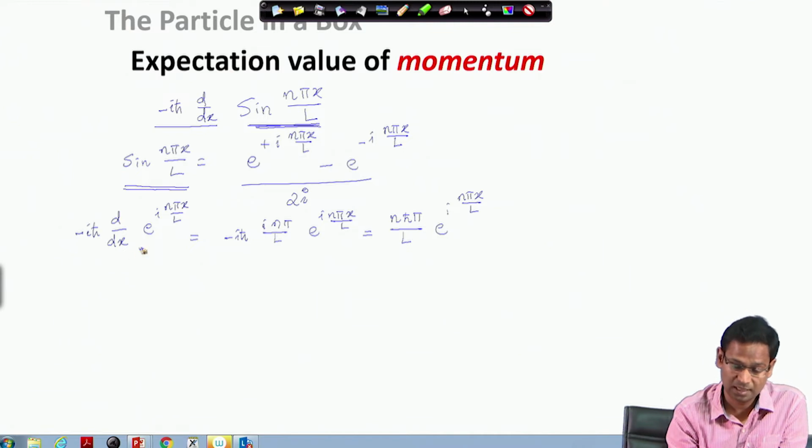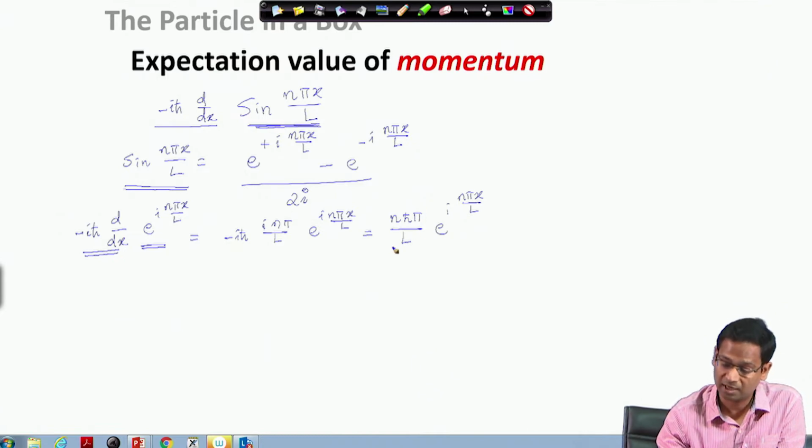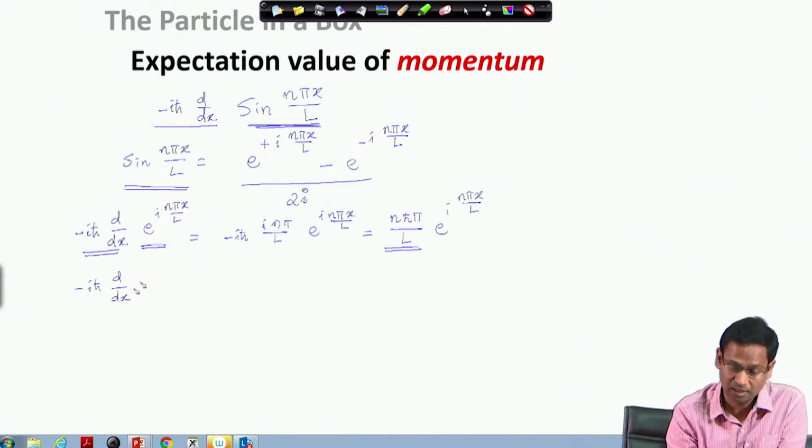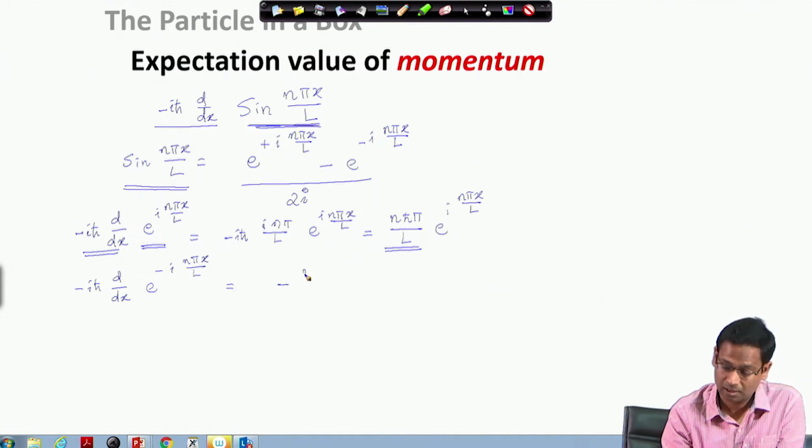So, what I see here is that this function is actually an eigenfunction of this linear momentum operator with an eigenvalue of n h bar pi divided by L. I can also do the same thing for the other component, e to the power minus i n pi x by L, and I would get the eigenvalue as